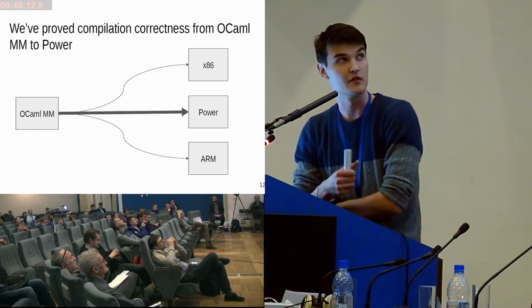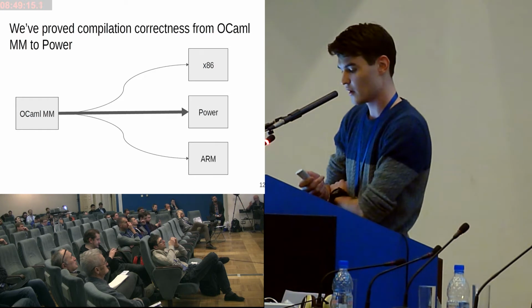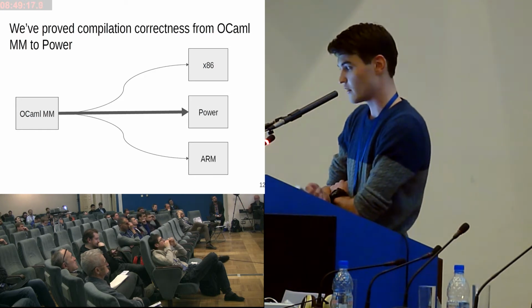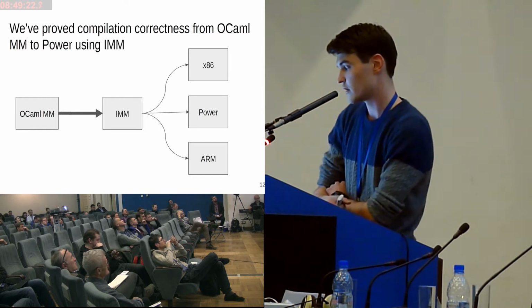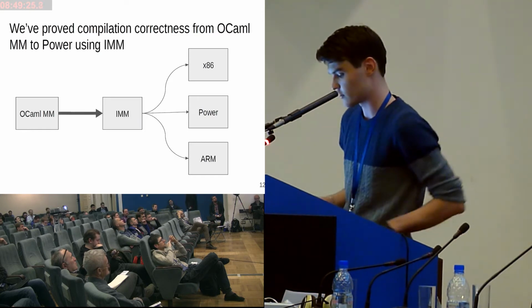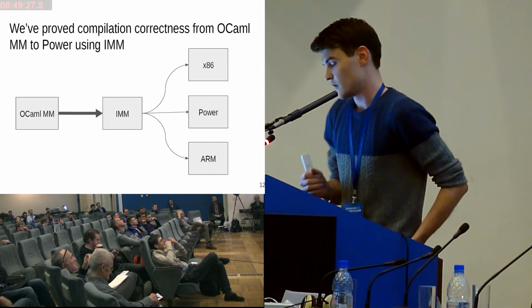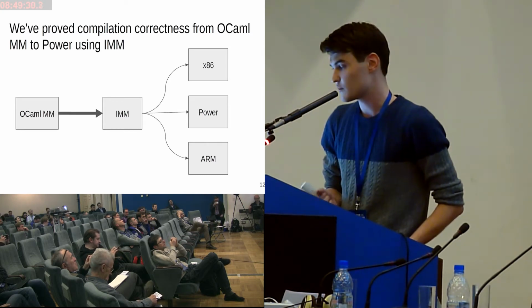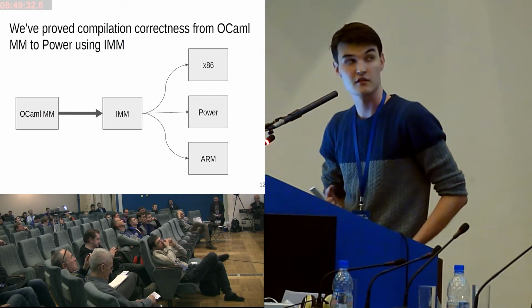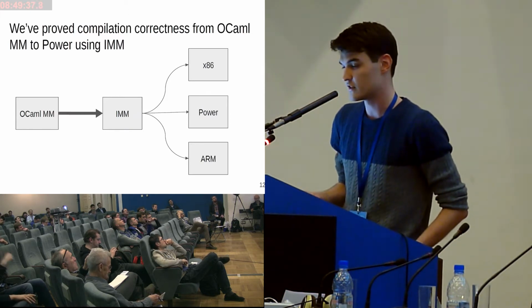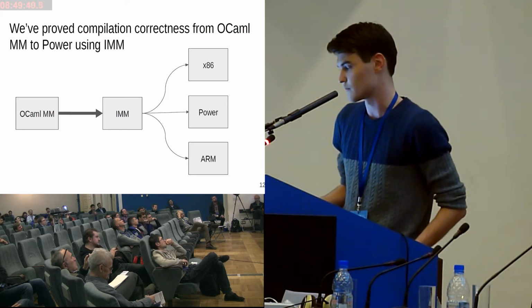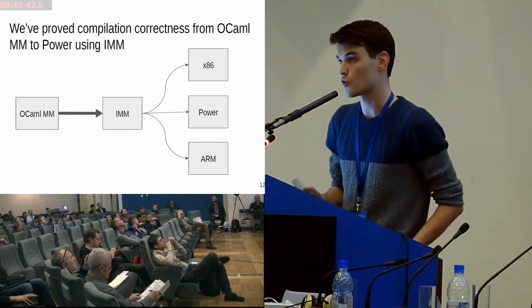So memory models of languages and processors have discrepancies. They allow for different behaviors, and in order to reduce them, we use an intermediary memory model. And thus, to achieve our goal, we just need to set the correct compilation scheme from OCaml into this intermediary memory model. And all the proofs are formalized in Coq, and this proves its reliability.